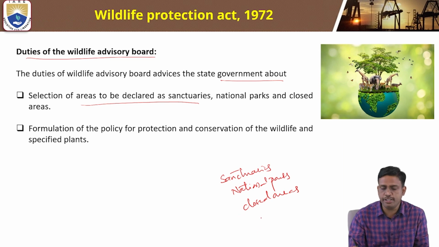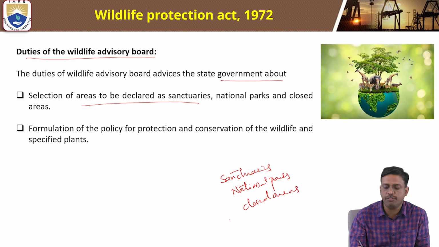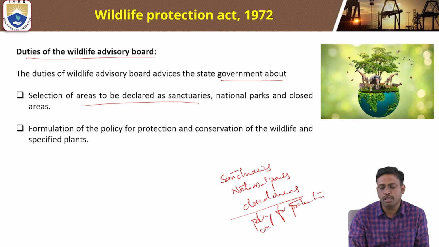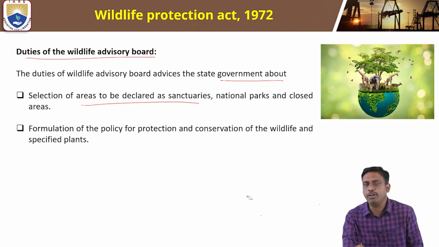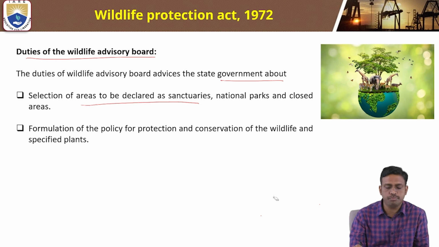Formulation of policy for protection and conservation of wildlife should be given to the state government by the wildlife advisory board.